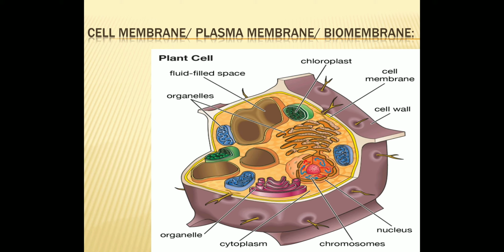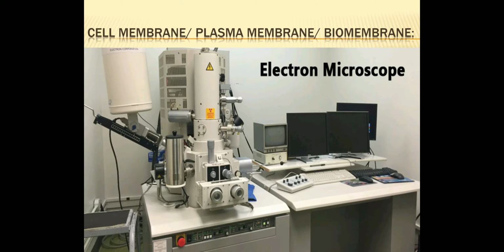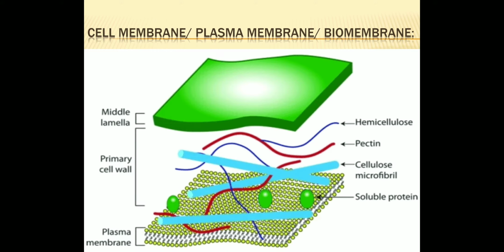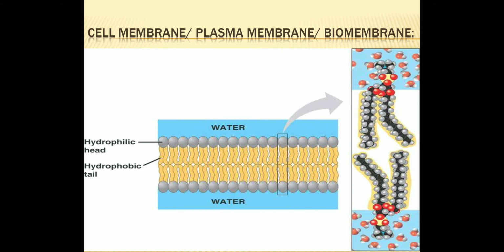The thickness of cell membrane is about 75 angstrom. Under the electron microscope, you will find the cell membrane appears trilaminar. That means it has three layers, or you can say the cell membrane shows three different layers under the electron microscope. It shows the presence of lipids, and whatever lipids are there, they are mostly phospholipids. And these lipids are arranged in a bilayer, that means two layers.